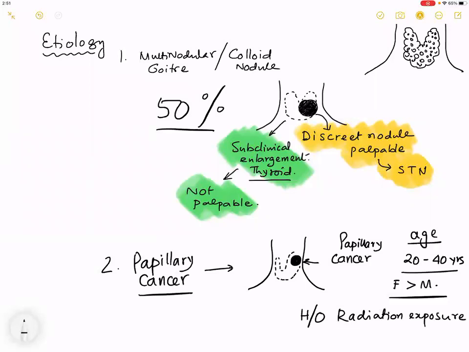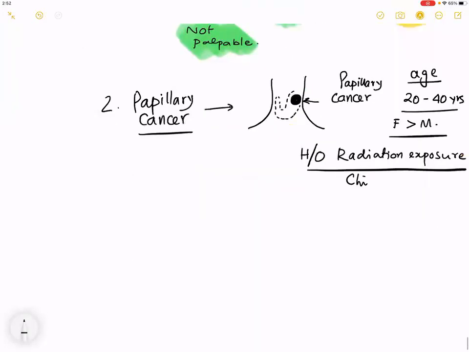So please write these 3 lines. I will again repeat. When to think of a papillary cancer? Point number 1, age. What is the age at which a papillary cancer happens? 20 to 40. Which gender has more papillary cancer? Female. And with a history of radiation exposure in childhood.